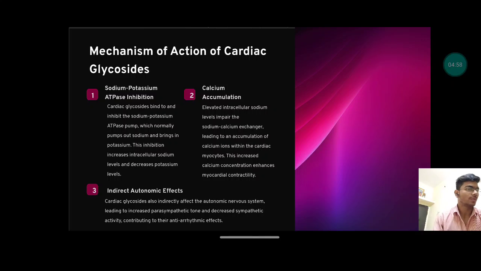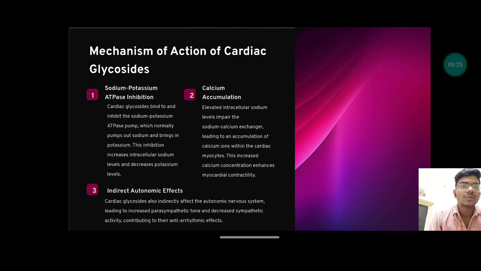The primary role of the pump is expelling sodium and taking potassium in, but by inhibiting it we increase the sodium level inside the cell and the potassium outside the cell.